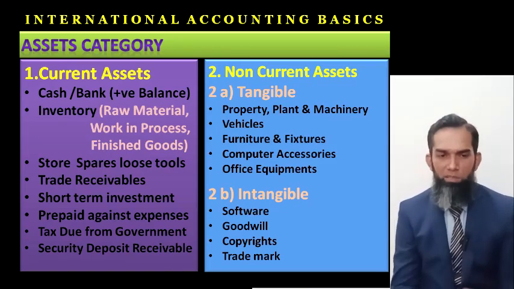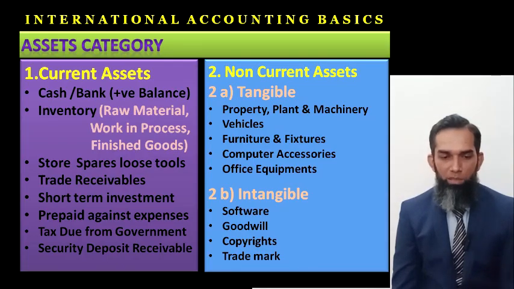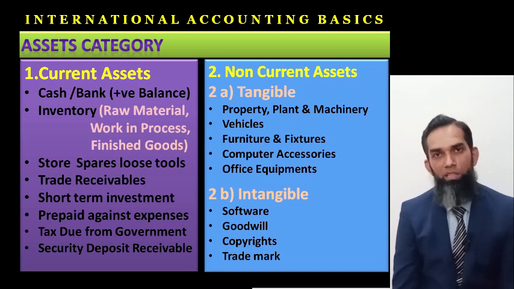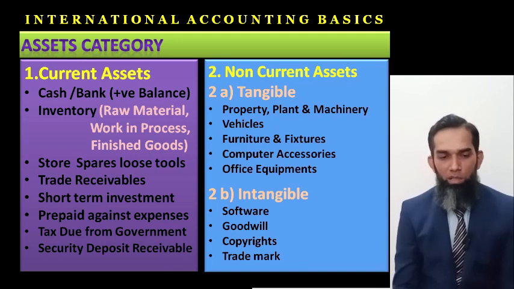So current assets are these: cash, bank balance, inventory, store spares and loose tools, trade receivables, short-term investment, prepaid expenses, prepaid against expenses, tax due from government, security deposit receivable. These are all current assets which are readily convertible into cash within a period of 1 year. So these are all called current assets.